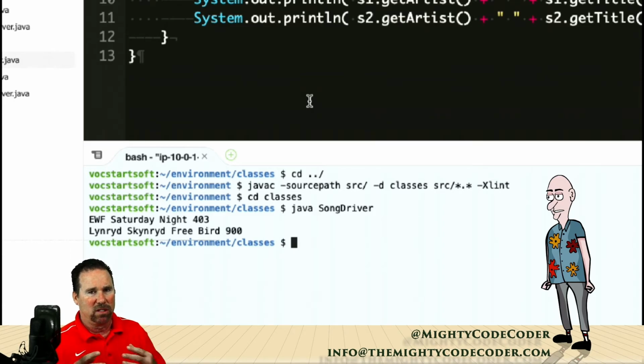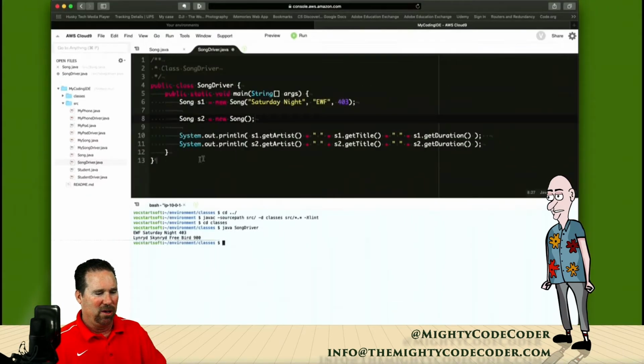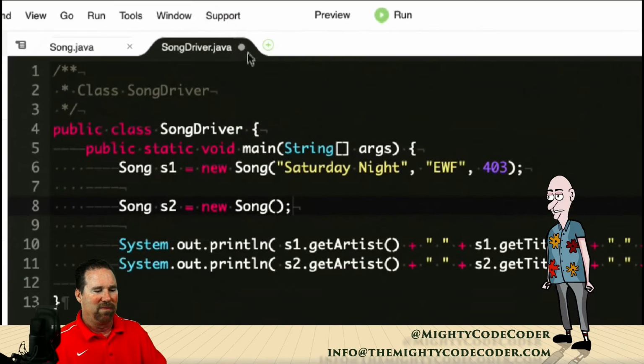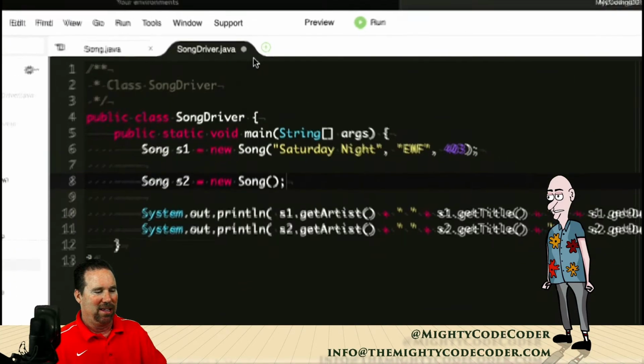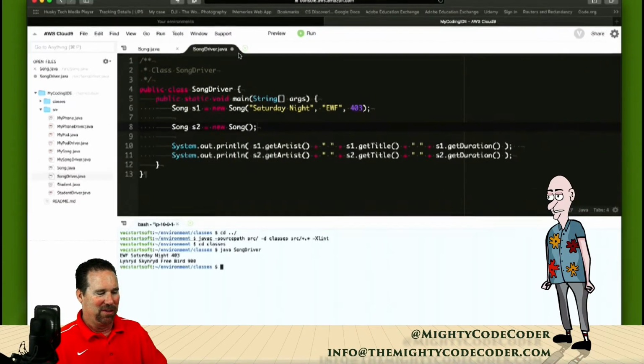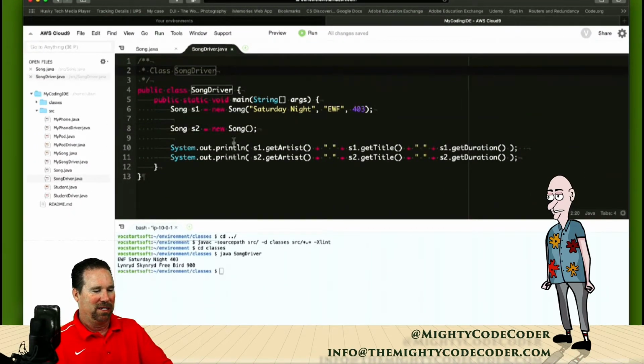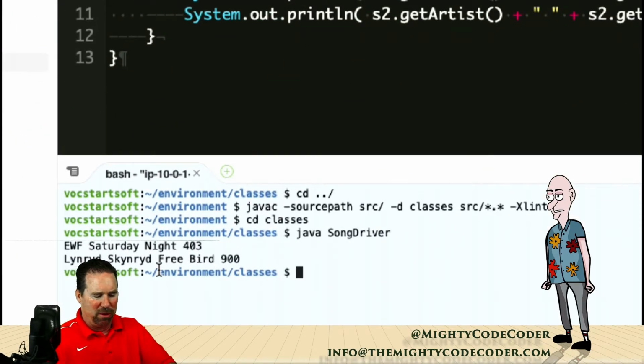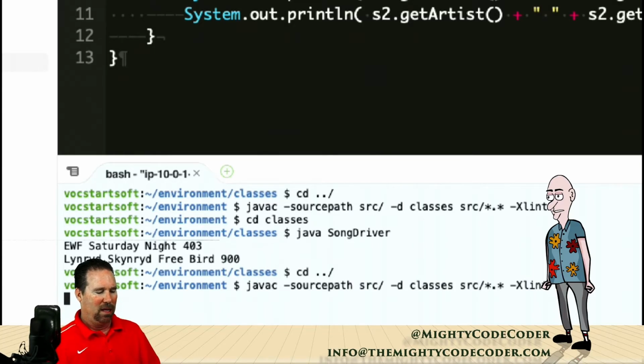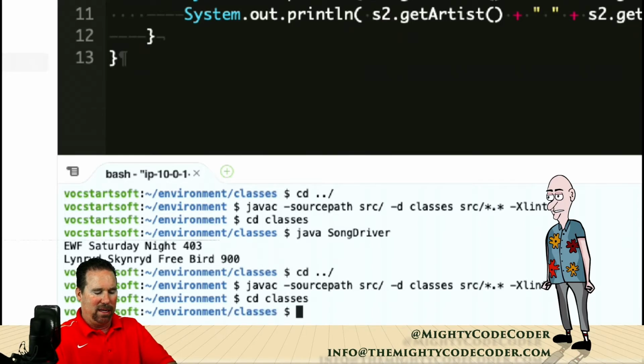Now, my first thought was that we didn't save it. And sure enough, look at that. It's a gray dot, the gray dot of grayness. So I have to Command S and save it first. And now we have to go back over there. Sorry, you guys, this is a short one, so don't worry about it. CD back, and let's Java C everything. There it is. CD back over to classes, and let's Java SongDriver. All right, there we go.